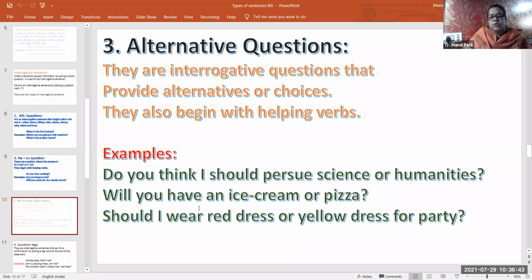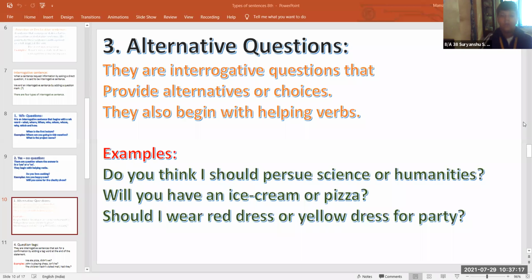Examples are also given here. So I'll ask Suryanshu, unmute yourself. Yes, teacher. Read the examples, beta. Do you think I should pursue science or humanities? Will you have an ice cream or pizza? Should I wear a red dress or yellow dress for the party? Okay, thank you, Suryanshu. What we understood from what he just read is that the question is having a choice.